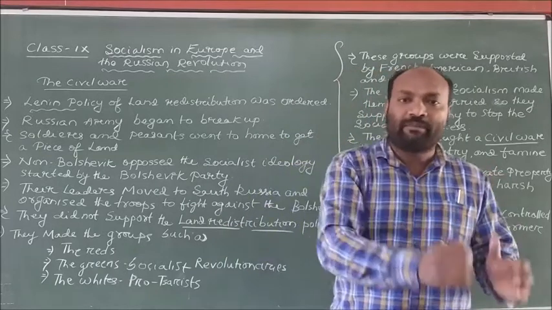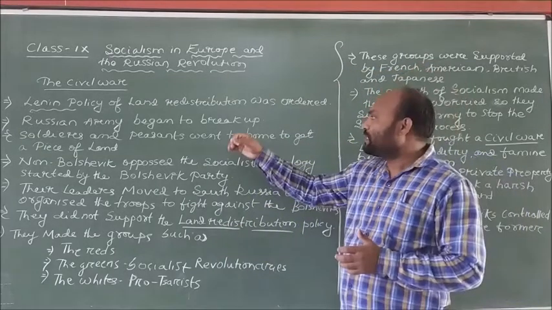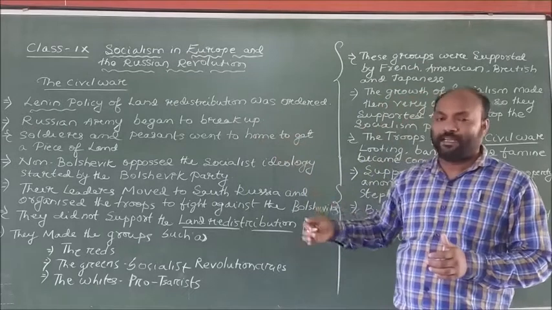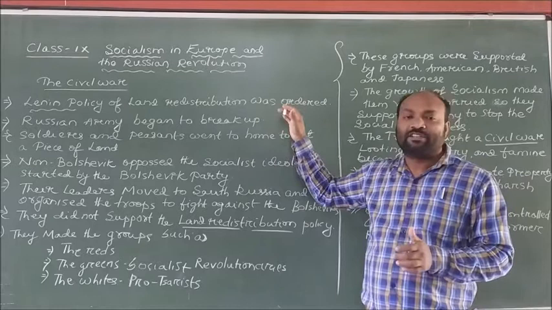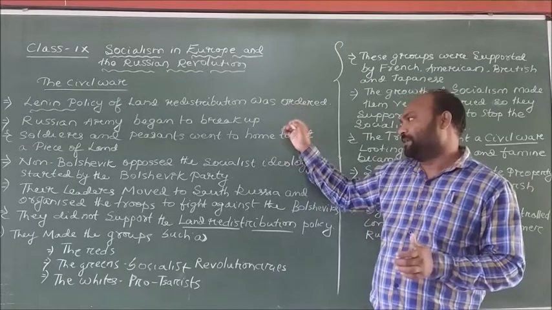The peasants went back because they wanted a piece of land according to Lenin's land redistribution policy.